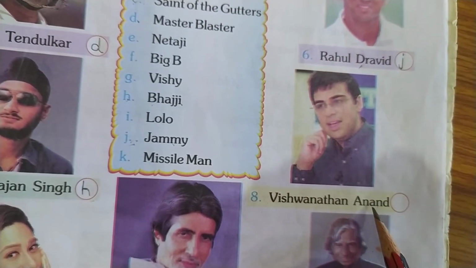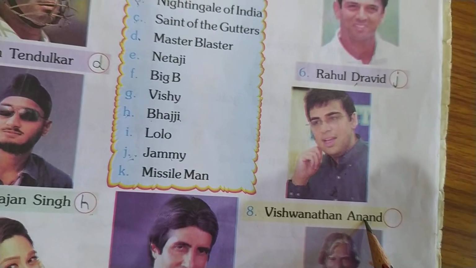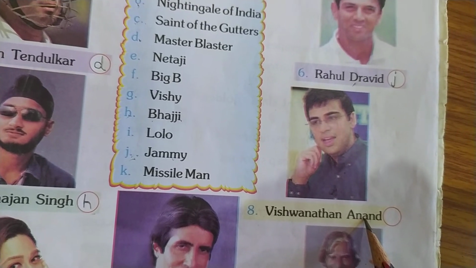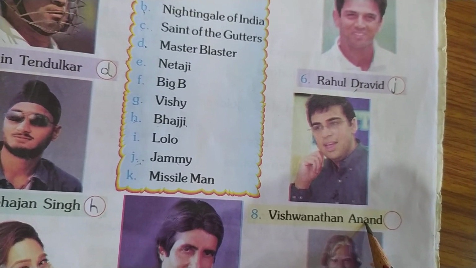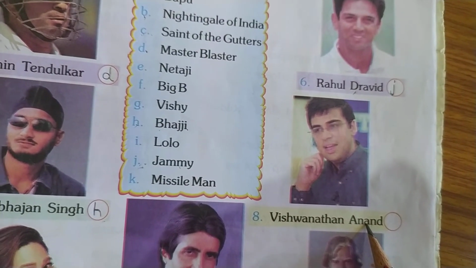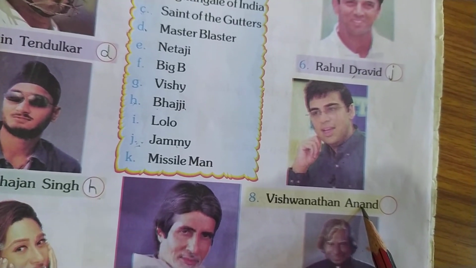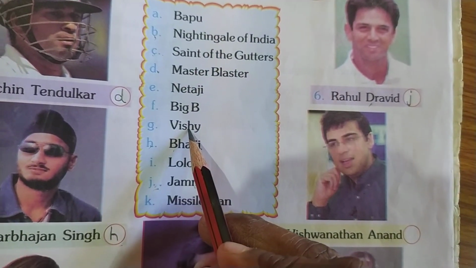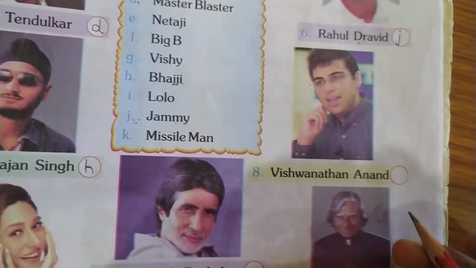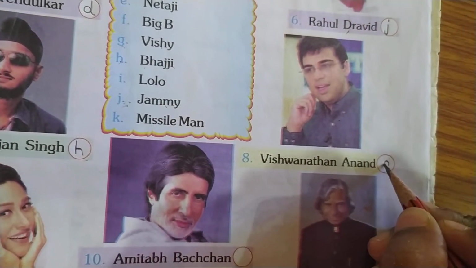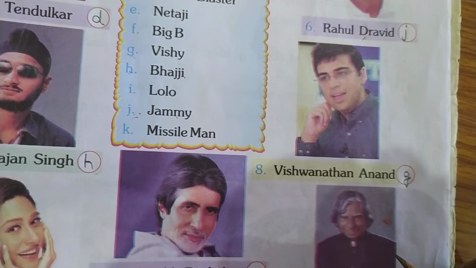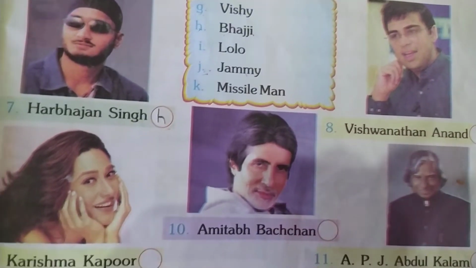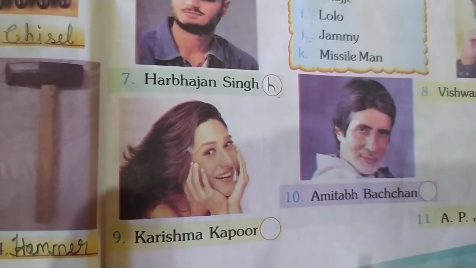Next we'll move on to the 8th one. Who is he? Vishwanath Anand. Okay. Vishwanath Anand. He is a famous big chess player. Okay. So what is his nickname? We call him as Vishy. Okay, so it is in G, right? Write down G in the circle.